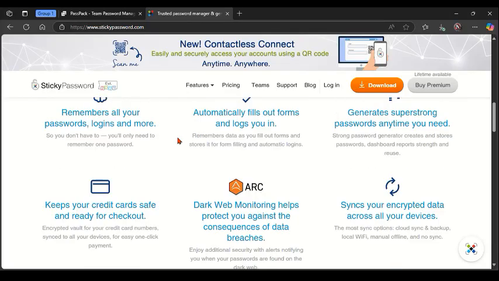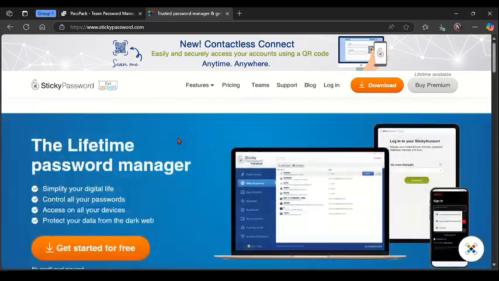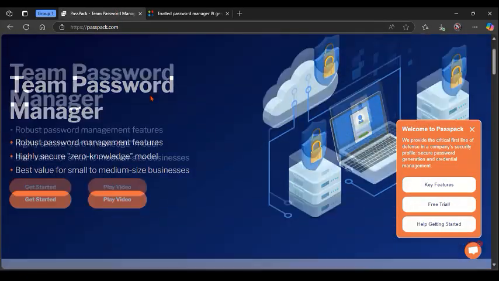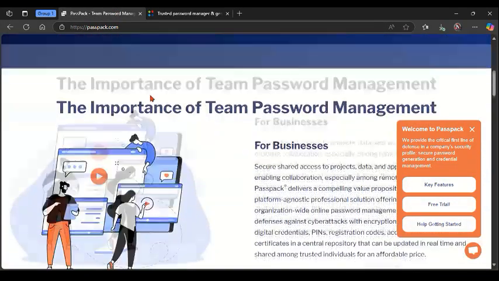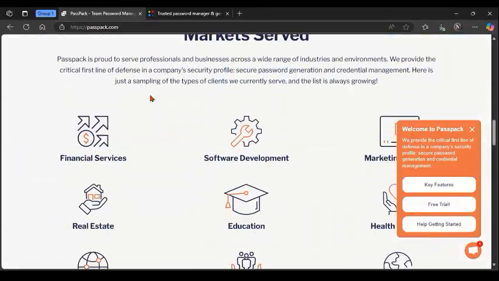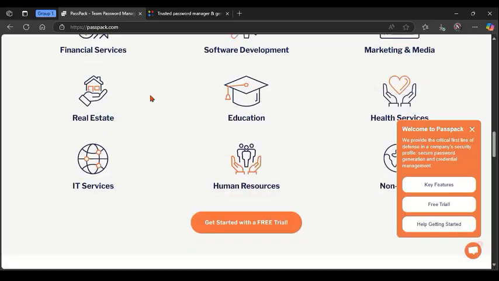On the other side, Sticky Password is a veteran password manager that offers both cloud and local only Wi-Fi sync option, making it a favorite for privacy conscious users and those looking for a one-time lifetime license.